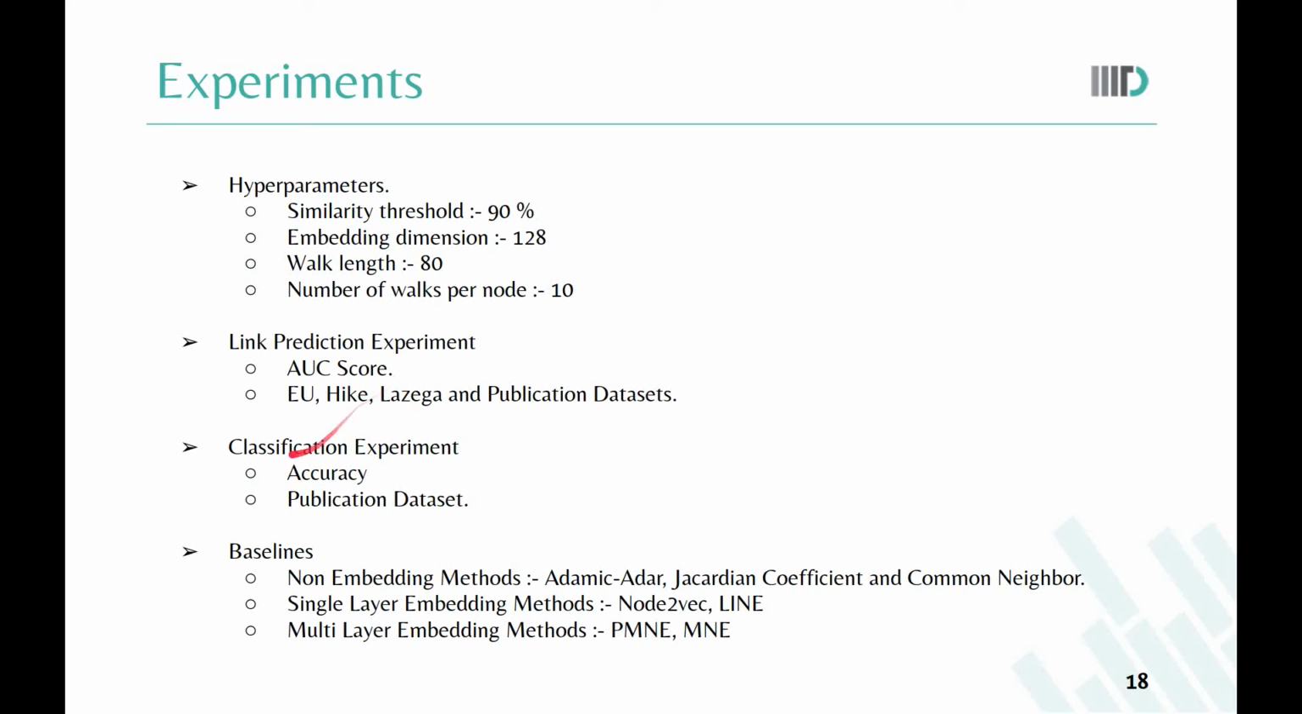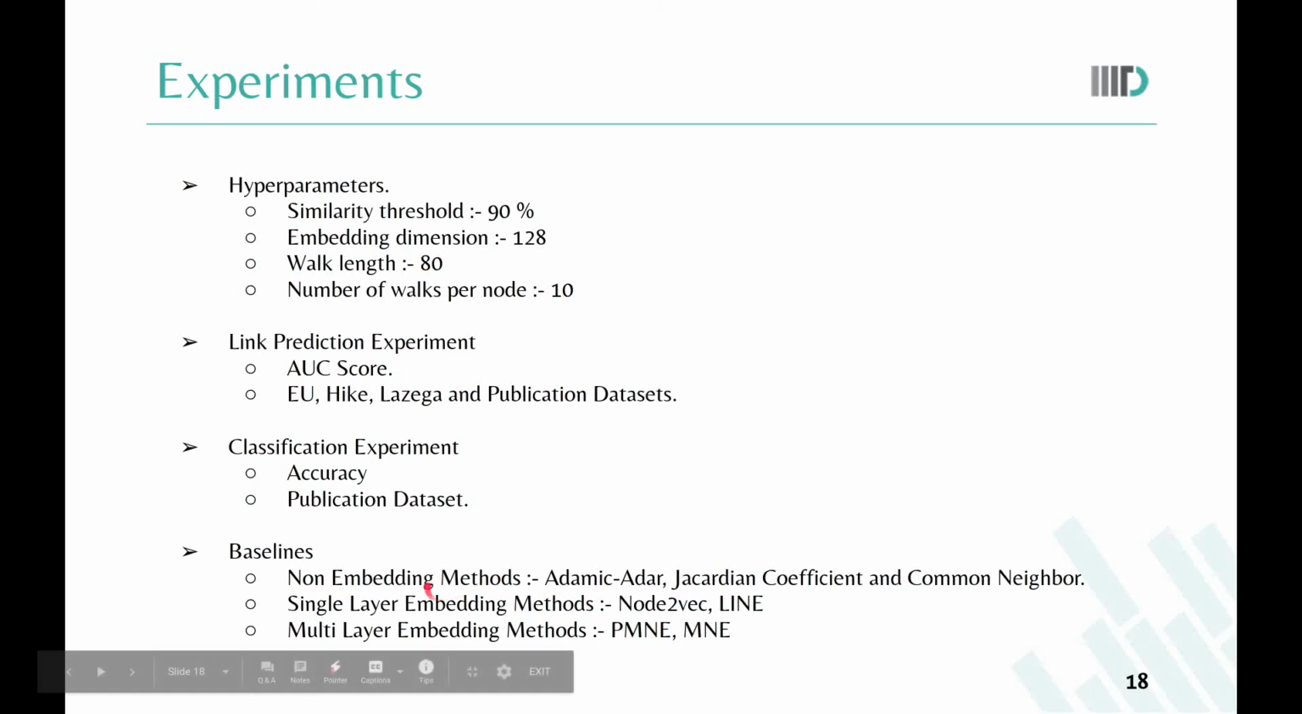Second experiment was a node classification experiment, where we used the entire data to learn the node embeddings. Then we did a train test split of 75 and 25 respectively. Finally, we trained a one versus rest logistic regression classifier for the multi-class node classification experiment. It was only done on the publication dataset because for other datasets we do not have node labels.